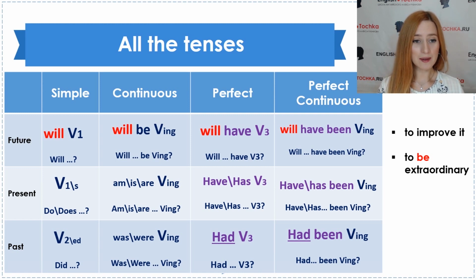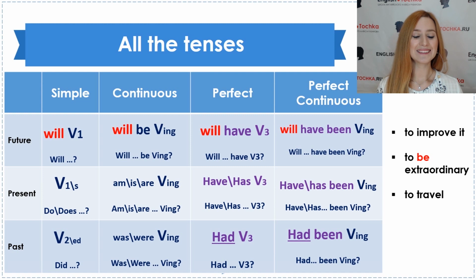All right. She will be extraordinary. She is extraordinary. She was extraordinary. She will have been extraordinary. She has been extraordinary. She had been extraordinary, and that's why we loved her for that. Something like that. All right. So it is only possible to use a description phrase in simple tenses and in perfect tenses. That's it. In continuous and perfect continuous, it is impossible. All right. The next one will be to travel. Please use this verb in every tense.